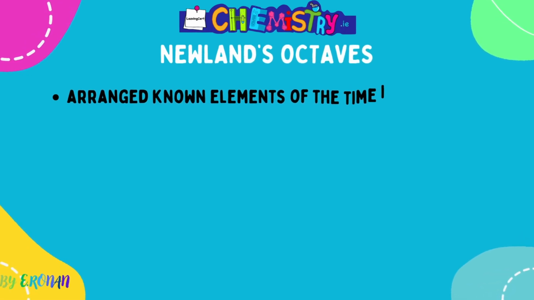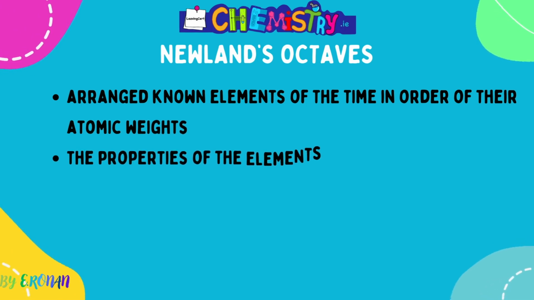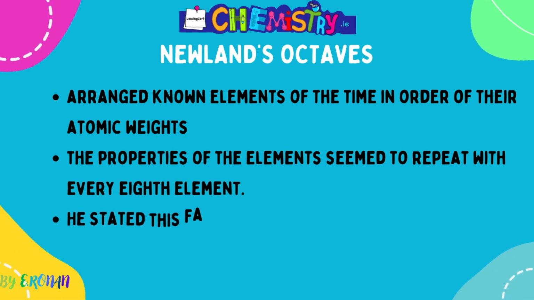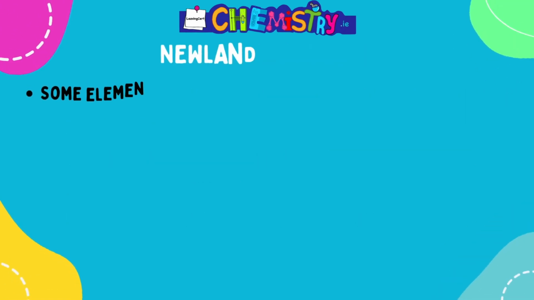So then we have John Newland and his octaves. So he arranged known elements at the time in order of their increasing atomic weights. The properties of the elements seemed to repeat every 8th element. He stated this fact in his law of octaves. However, now in our modern periodic table, we know that the properties do not repeat every 8th element.